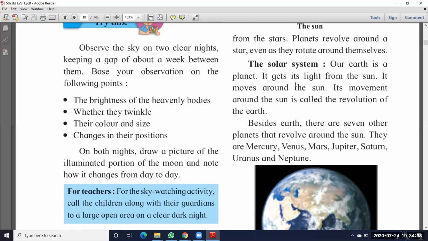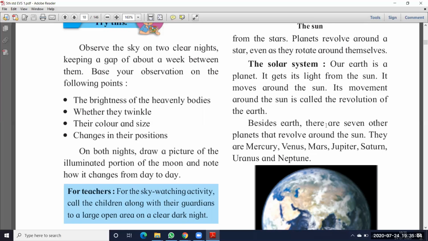It moves around the sun, so the earth is also moving itself, as well as moving around the sun. Its movement around the sun is called the revolution of the earth. So the earth rotates itself, as well as rotating around the sun. That process we call revolution.